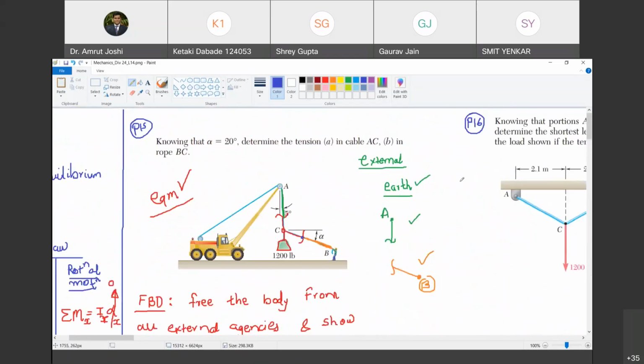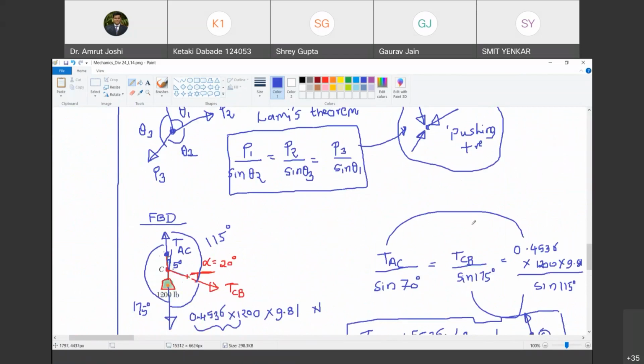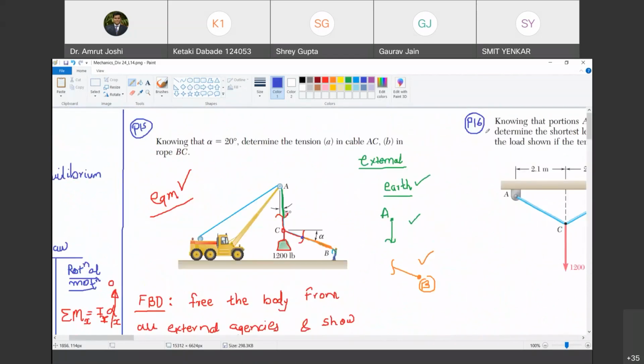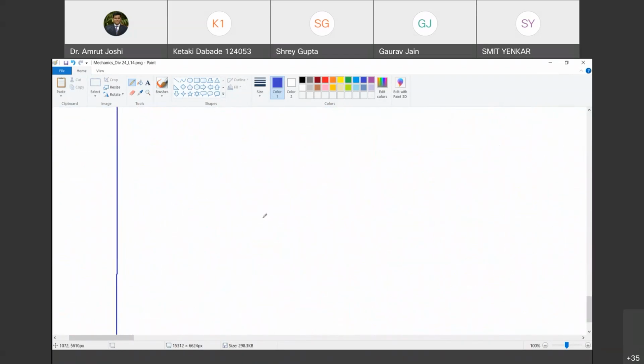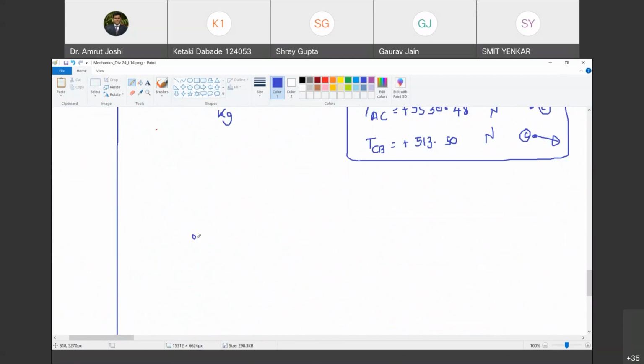Now quickly we will deal with the proof of Lami's theorem and then we are going to stop for today. Problem 16 we will handle next time. Are you with me? Yes, sir. So let me quickly show the free body diagram. This is P1. Happy? Yes, sir. This is P2 and this is P3.